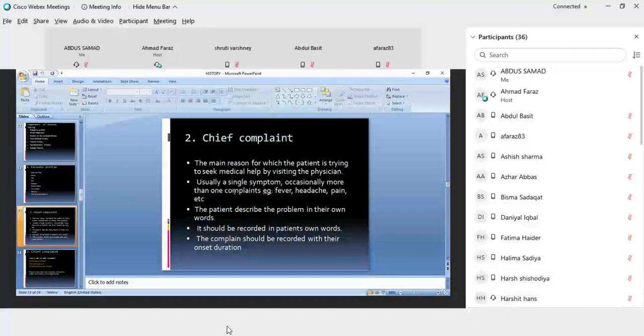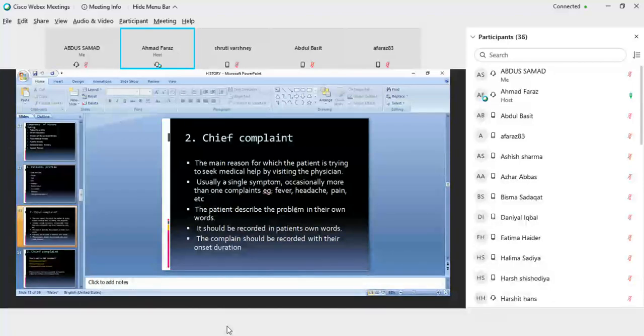Chief complaint is the main reason. Says the patient is having fever for the last 3 days. So this is the main reason for which the patient is here in the medical college or in hospital. You have to mention the reason. Usually a single symptom or occasionally more than one complaint may be there, like fever, headache, pain, etc.